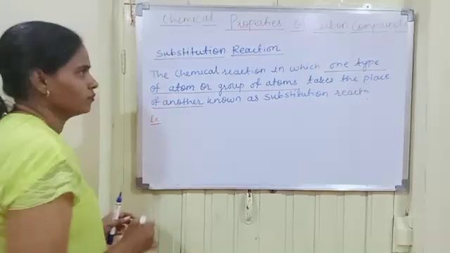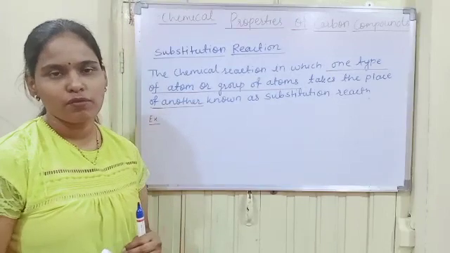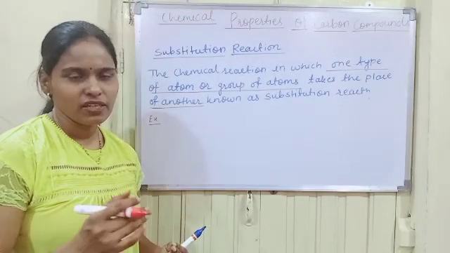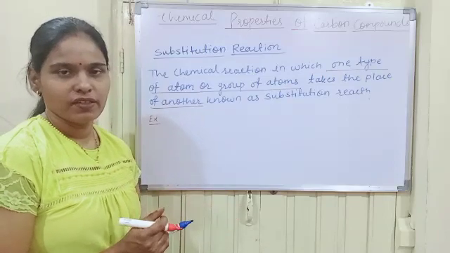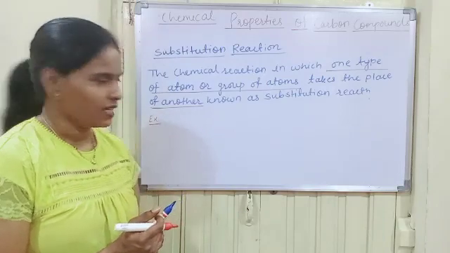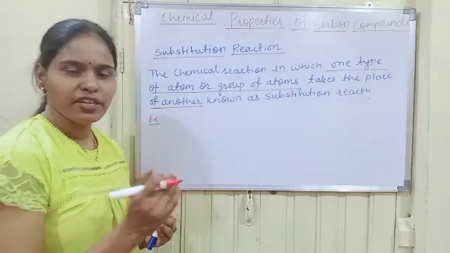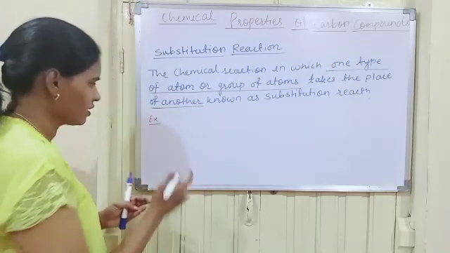Now you know that saturated hydrocarbons are fairly unreactive, or inert. However, the addition of chlorine takes place in saturated hydrocarbons in the presence of sunlight. Here, the chlorine atom substitutes the hydrogen atom one by one. So let us take an example.